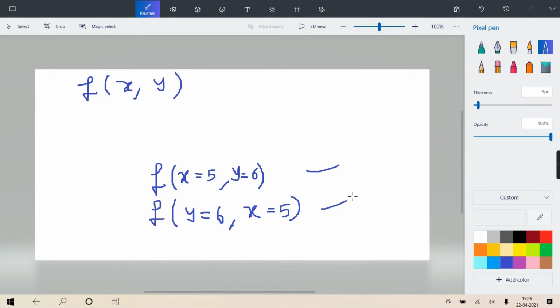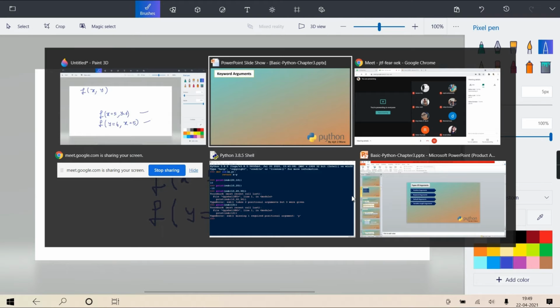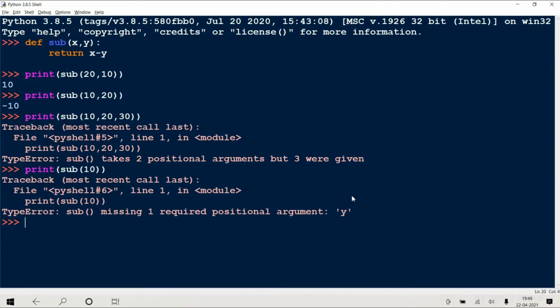Clear? I hope you are understanding the concept of keyword. So the speciality of keyword is only it's defining the function same like positional. Okay, there's no change in the definition. You have to write it as it is.